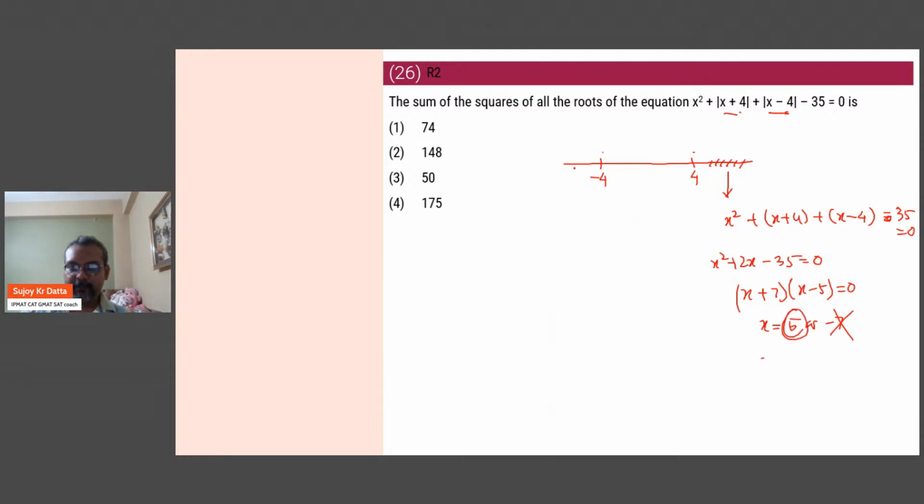Now coming to this other side, here when you are left of both of them, we'll remove this mod and the other mod and put a negative sign in front of them. So that is x squared minus, and again a minus.